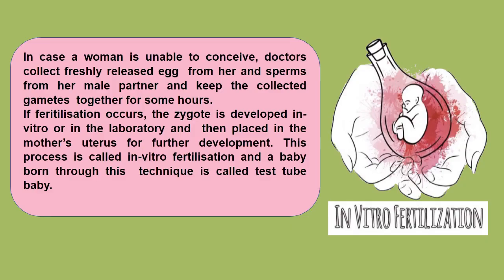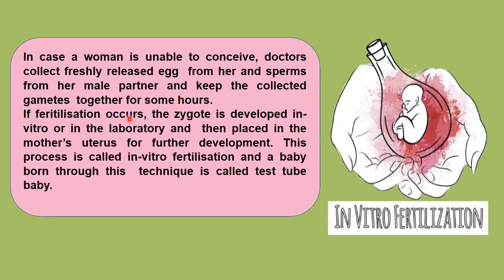In case a woman is unable to conceive, doctors collect freshly released egg from her and sperm from her male partner and keep the collected gametes together for some hours.